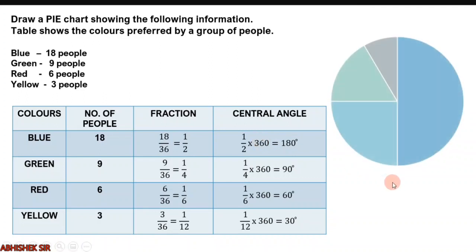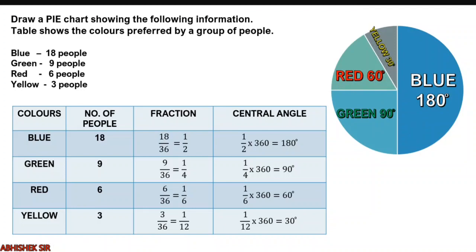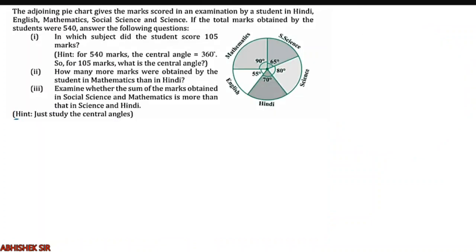Now let us see how the pie chart is drawn. So over here, blue will be 180 degrees. You may start with any point by using the previous process. I am not going to repeat all the process again. Now you have to follow the process and draw. So blue will be 180, green will be 90, red will be 60, and the remaining part will be yellow, that is 30 degrees. So this is how we will draw the pie chart. Clear? So you draw this very perfectly.